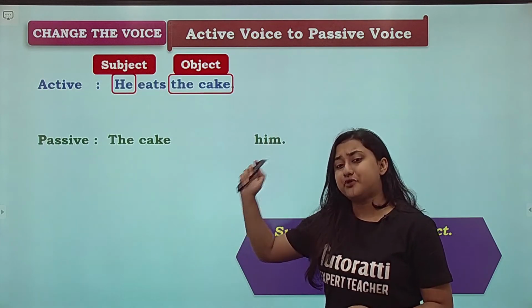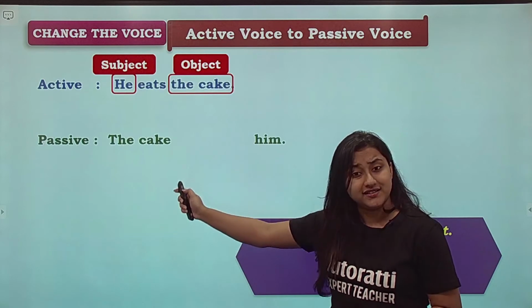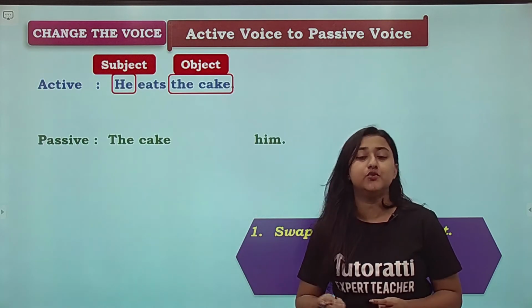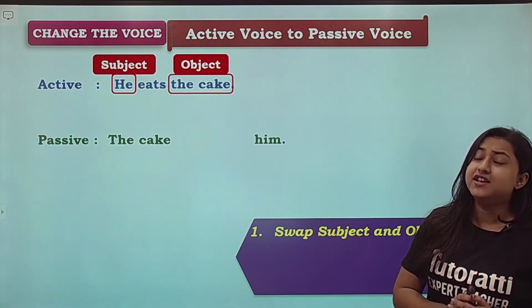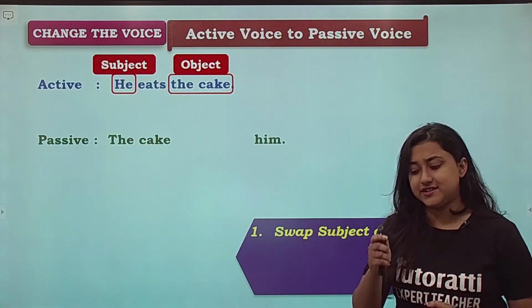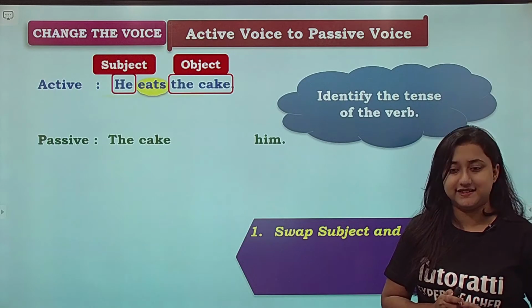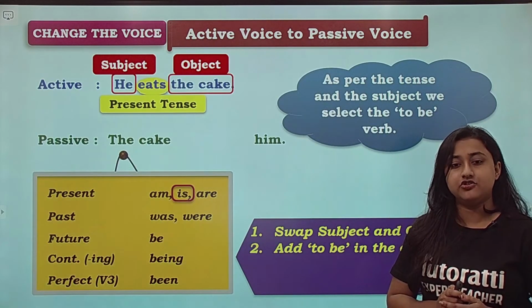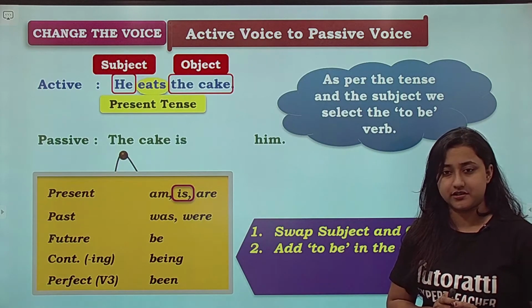If it is in the past tense, you will put was, and if it is in the future tense, you will put will. Alright. So eats is in the present tense. So hence we put is. That is called putting to be in the correct tense. So present tense में हम is use करेंगे.